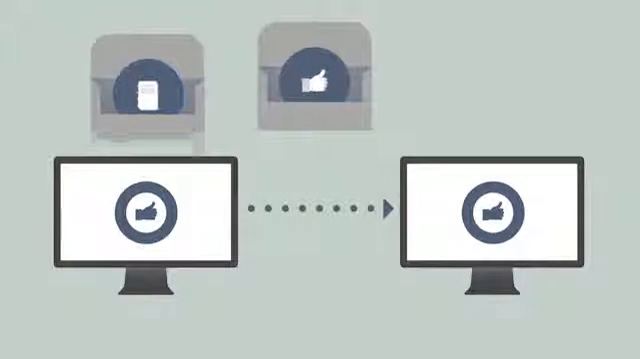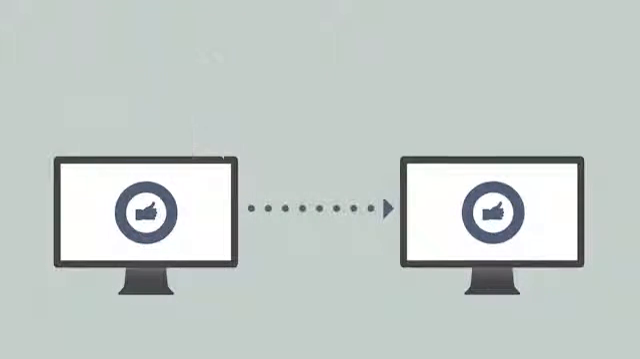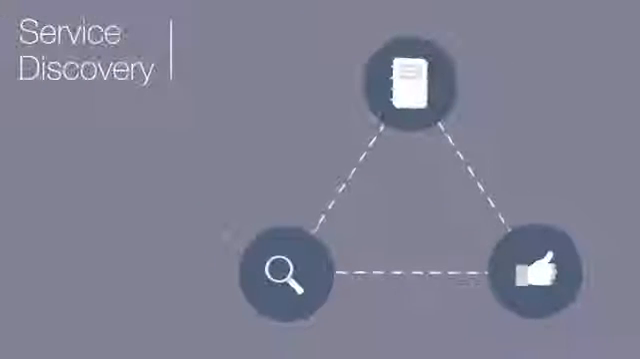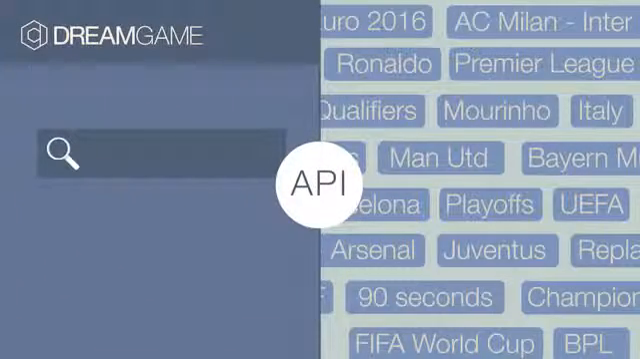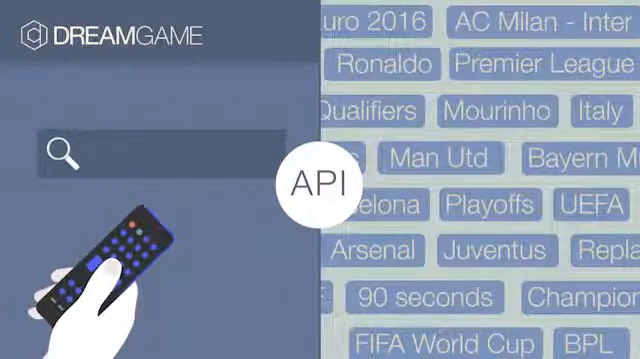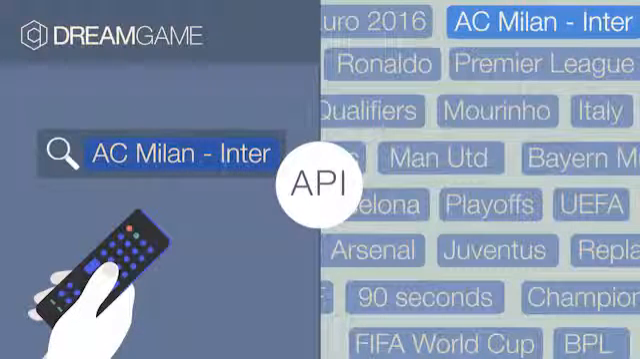But before they can work together, they have to find one another. They do this by using something called service discovery, which creates a roadmap for these and many other microservices to communicate. When microservices find each other, they communicate using an application programming interface, or an API. So when Ron searches for his favorite soccer team, the search microservice is communicating to the content catalog, in an API, about what Ron is looking for.